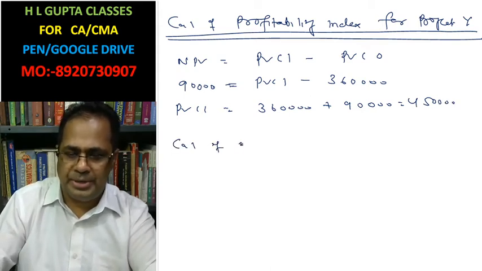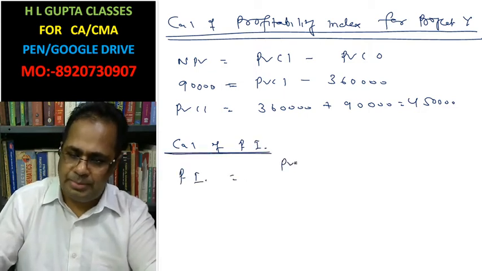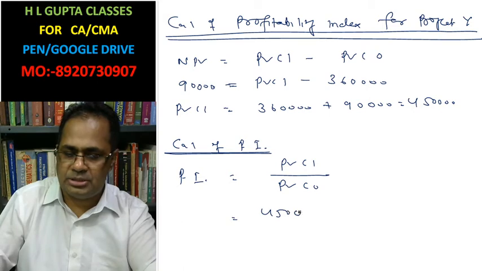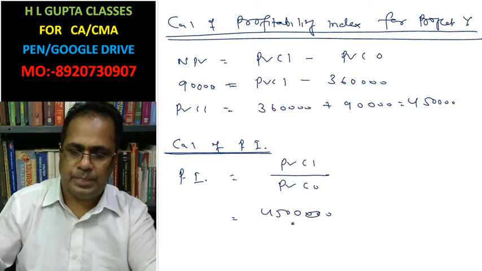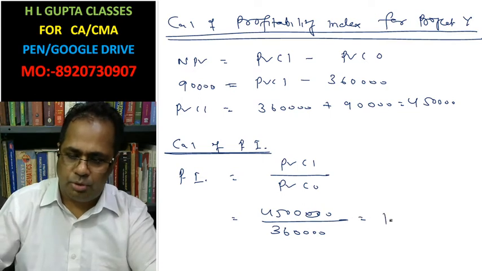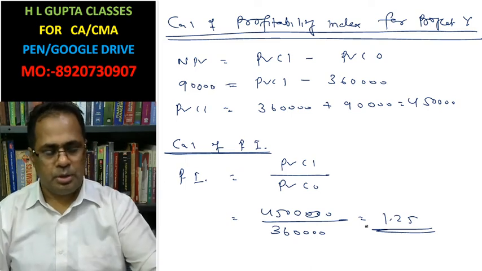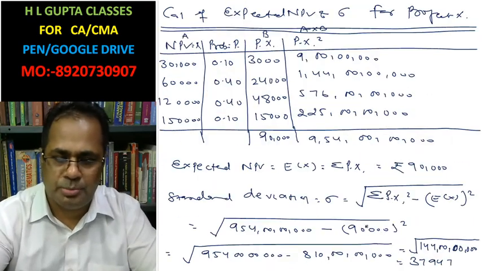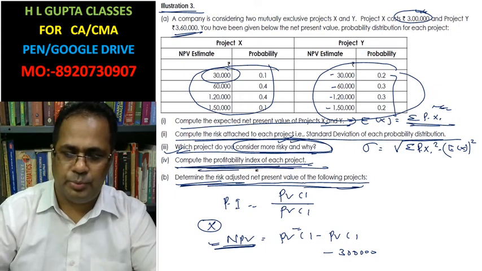Calculation of PI. PI equals present value of cash inflow divided by present value of cash outflow. The 4,50,000 is the present value of cash inflow we have calculated, divided by 3,60,000, that is 1.25. We have calculated profitability index. Now we have already done all parts of question number A.